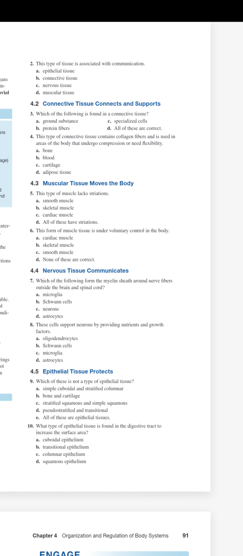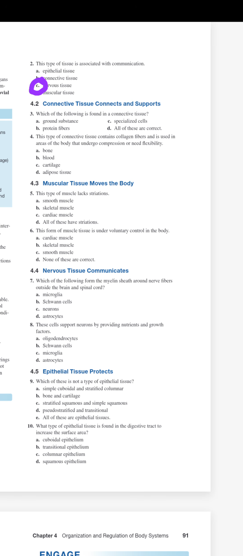So epithelial, nah. Connective, again, nah. Nervous, yes. As I told you, they're talking about the communication between organs, how it's all coordinated. And we have 2 systems that do that, the endocrine and the nervous system. Since they're asking what type of tissue, obviously it's the nervous tissue.